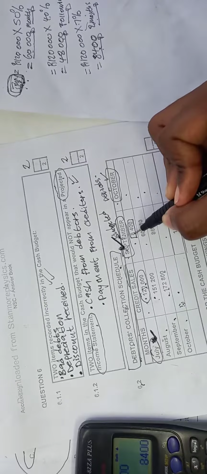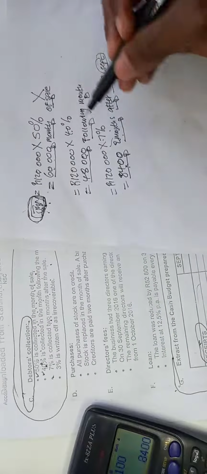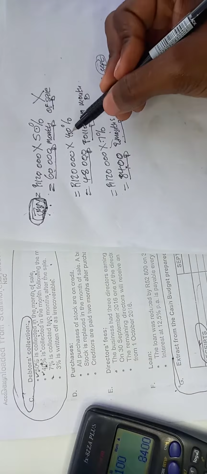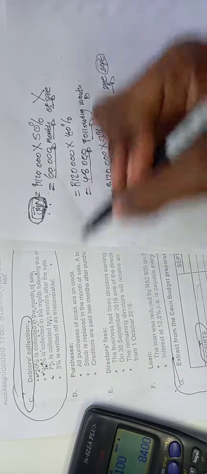All this was to show you how this 8.4 was calculated. Simple as that. Is there any other percentage after the 7%? We did 50%, which is this one. We did 40%, which is this one. We did 7%, which is this one.